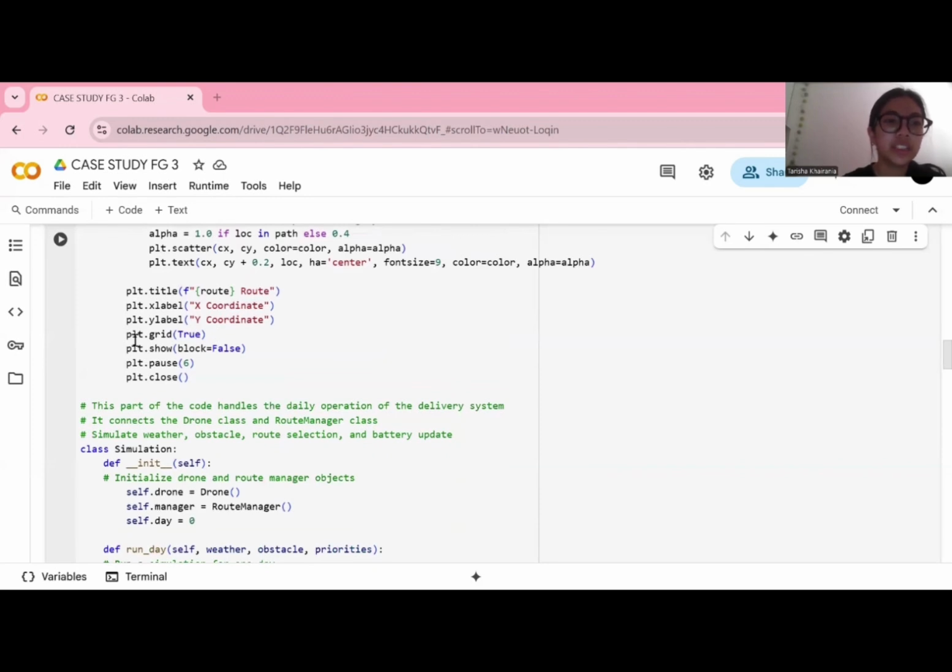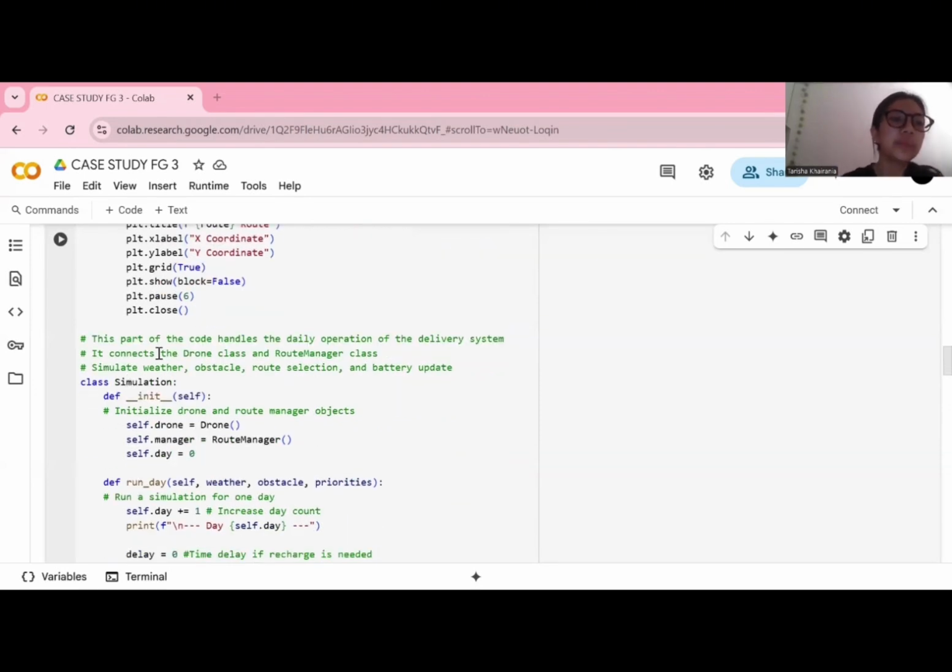And then this next code is for the plotting. This will add titles and axis labels, which has the x coordinate and y coordinate, and it will show the grid. And then it will show block if it's false. Then it will pause for 6 seconds for the next plotting, and this will also close the plot.